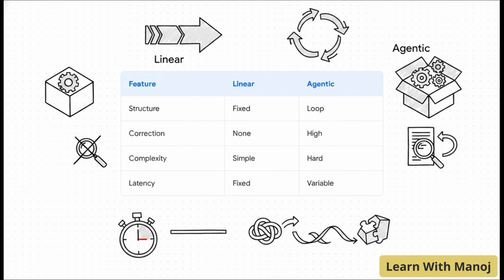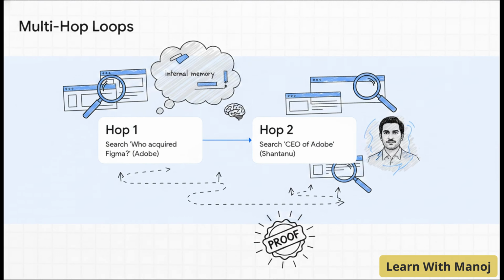An agentic system, on the other hand, has incredibly high self-correction. It realizes it made a mistake and actively goes back to search again. Complex, hard queries absolutely demand this kind of flexibility. So here's exactly how our agent solves that Figma puzzle, using its dynamic loop.